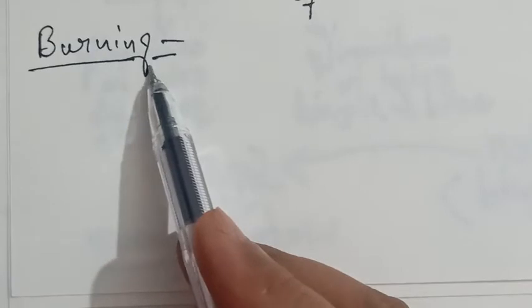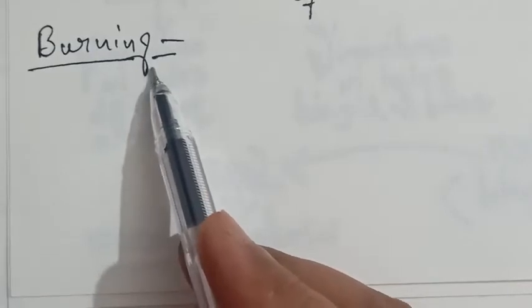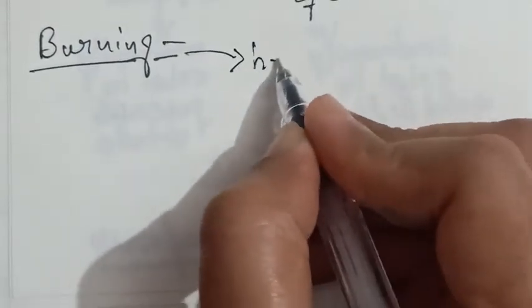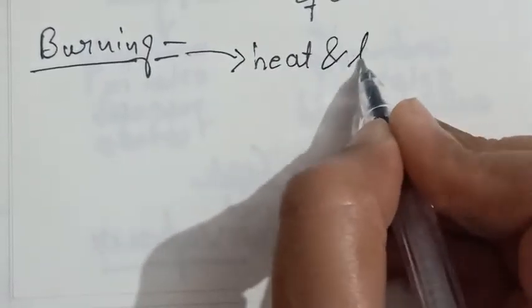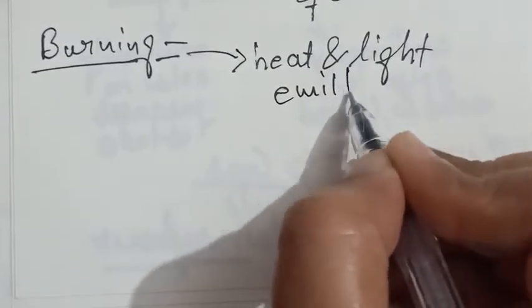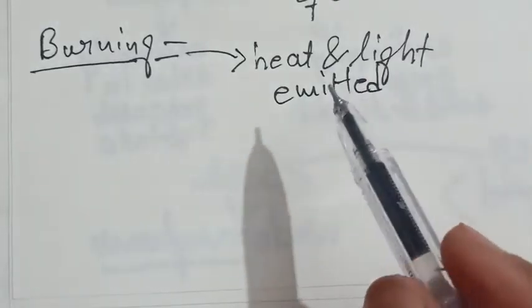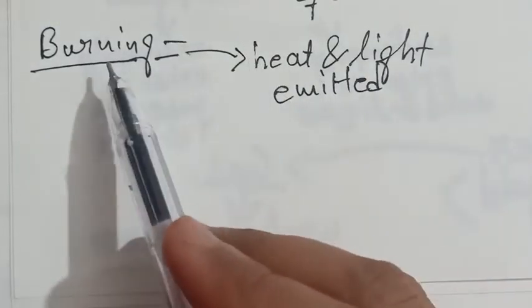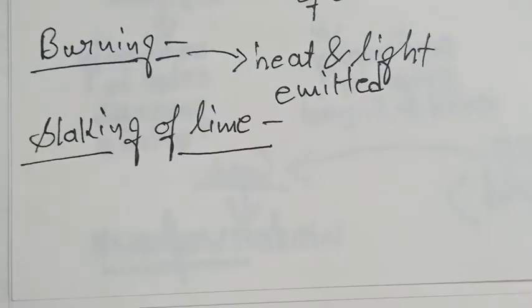Now student, examples of energy change in a chemical change. First one is burning. As we know, burning is a chemical change, because new substances are always formed which cannot be reversed back. So when coal or wood is burnt, both heat and light are emitted, which means evolved. That is why burning is an exothermic process.